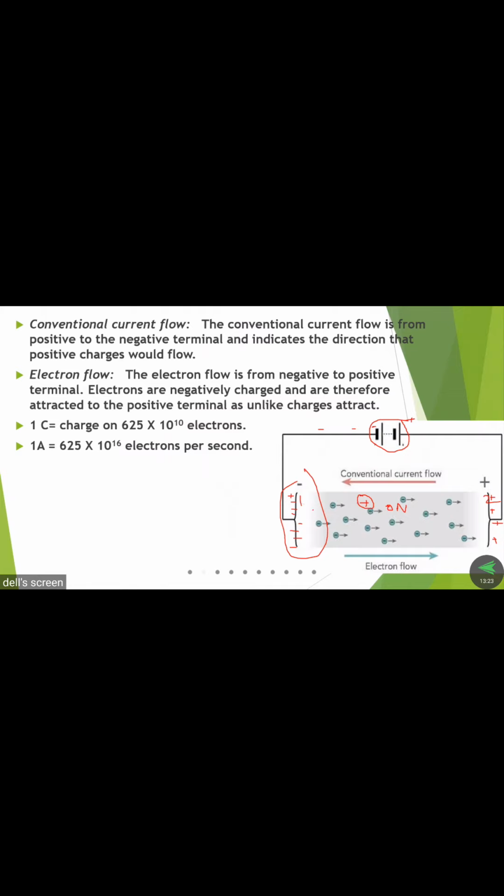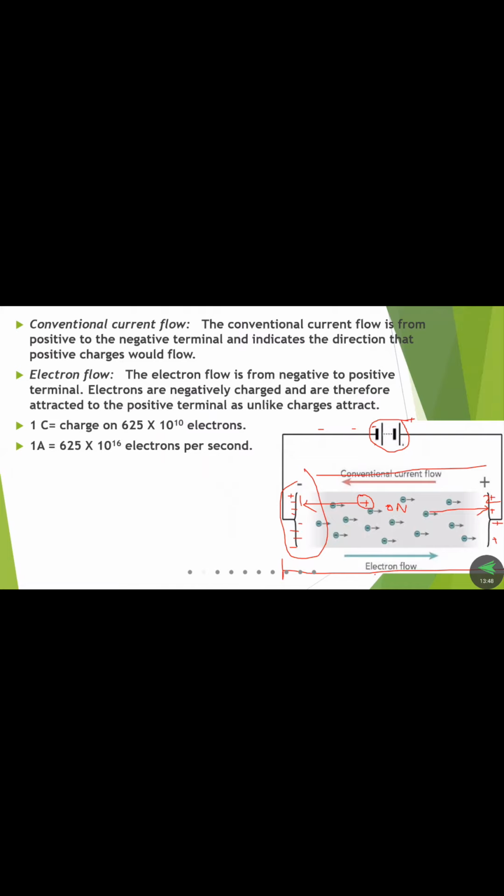The positive ions are attracted by the negative charges and the electrons are attracted by the positive charges. So in a single material two types of flow are available: one from left to right, and one from right to left, simply clockwise and anti-clockwise.